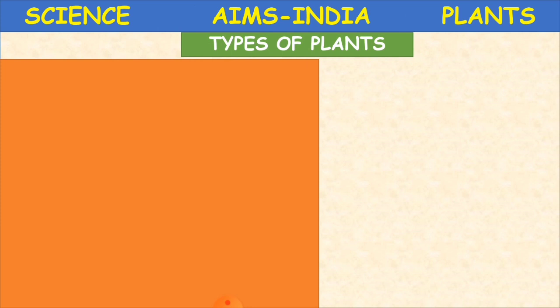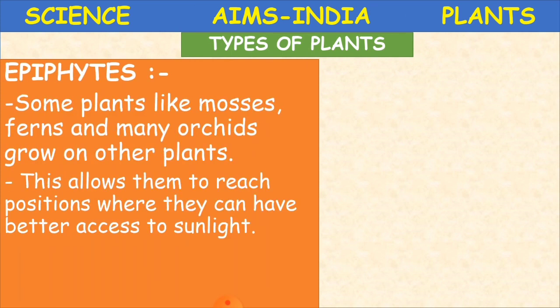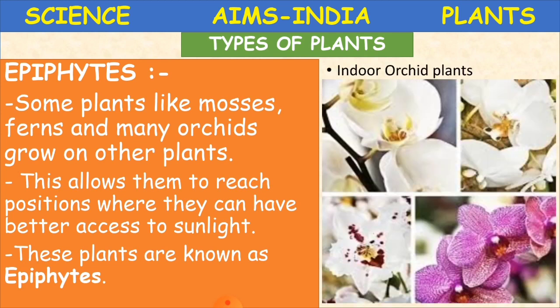Now the other type of plants. What are they? Epiphytes. Epiphytes. Some plants like mosses, ferns and many orchids grow on other plants. This allows them to reach positions where they can have better access to sunlight.